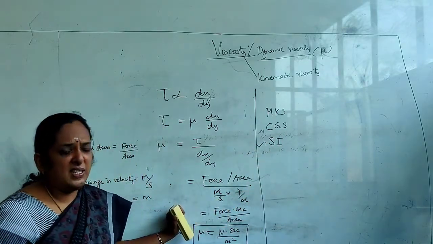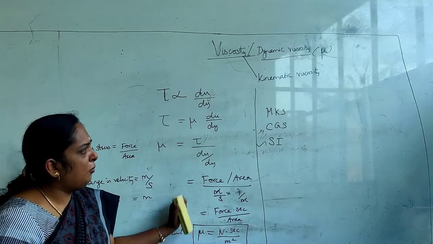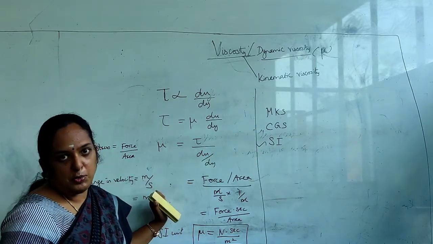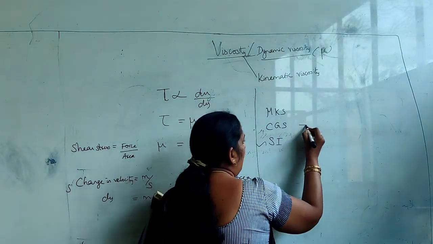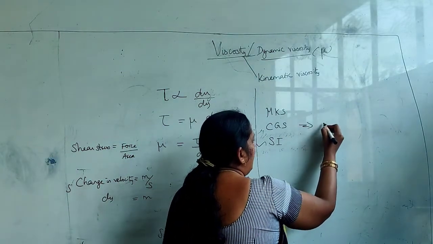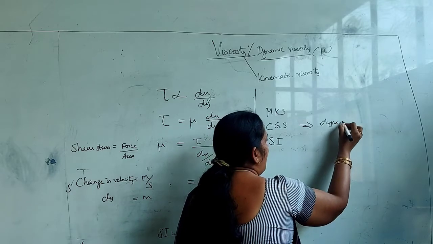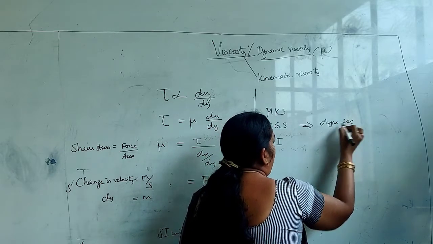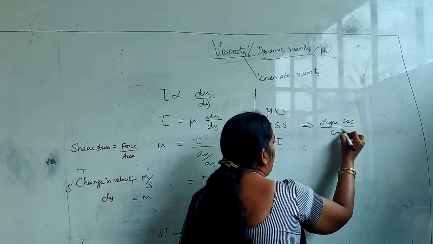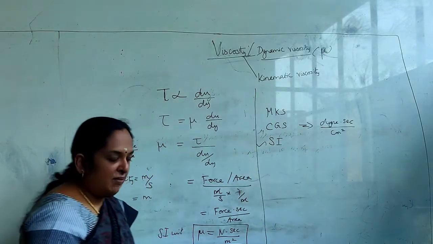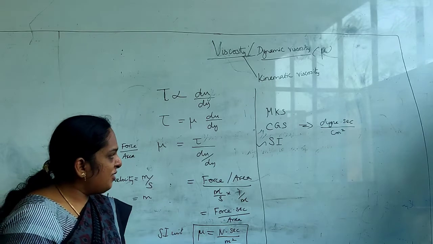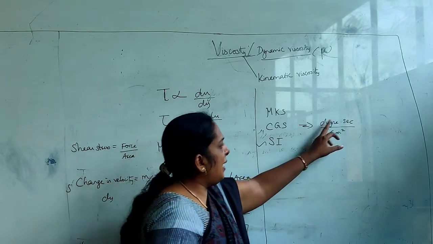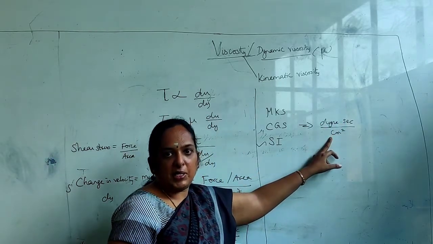But in certain problems, they will give you the unit in CGS also. No need to find out the derivation, but you have to remember how to convert this. So what is the CGS unit? Here we have given Newton second per meter square, but in CGS it is given as dyne second per centimeter square.